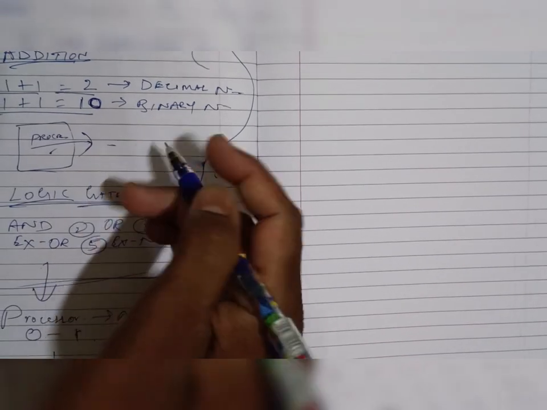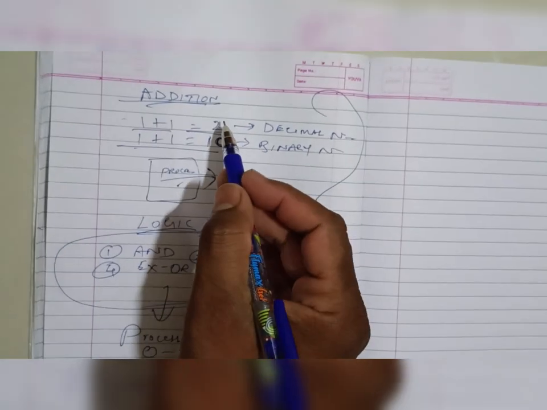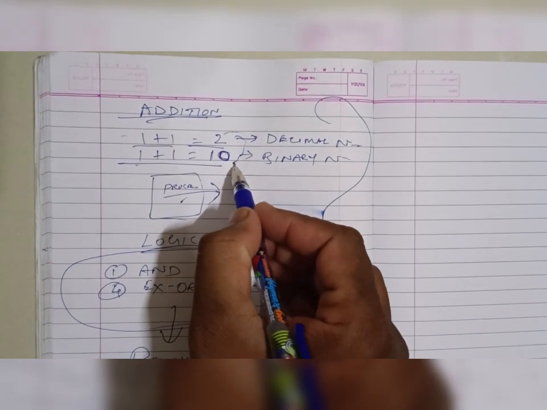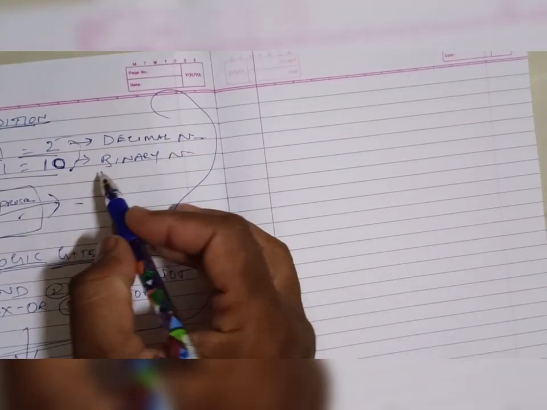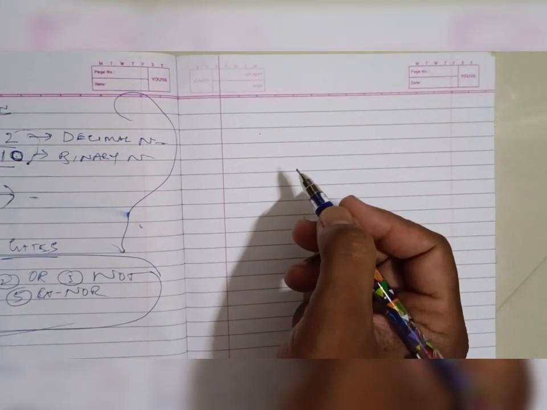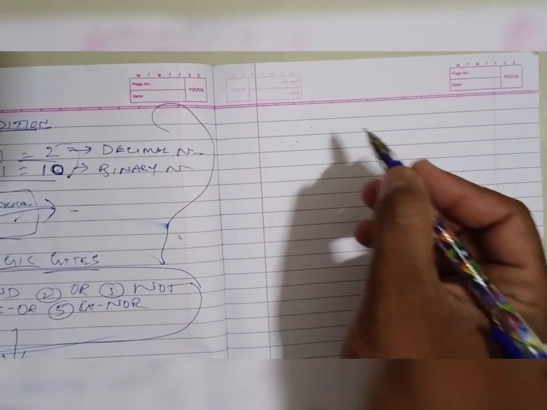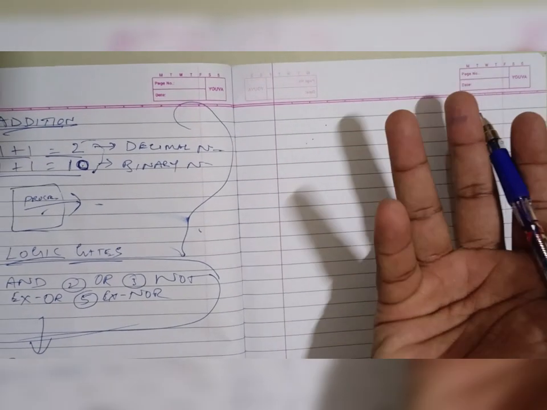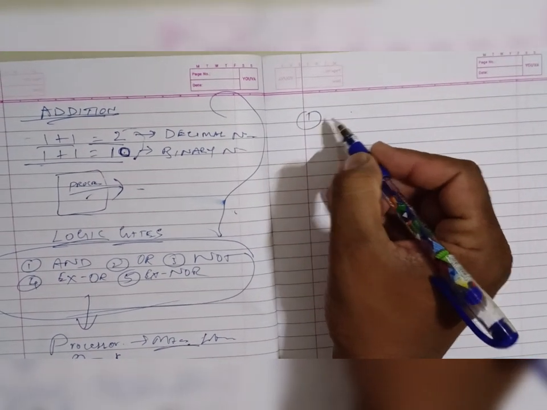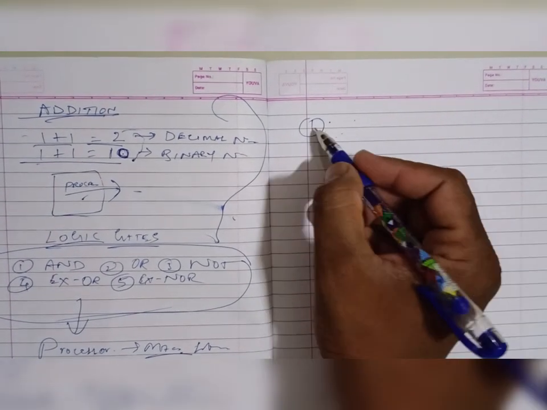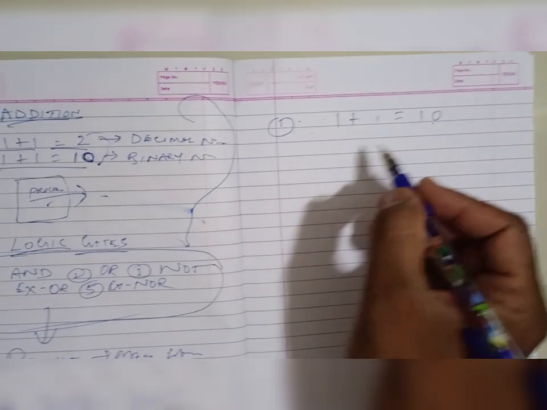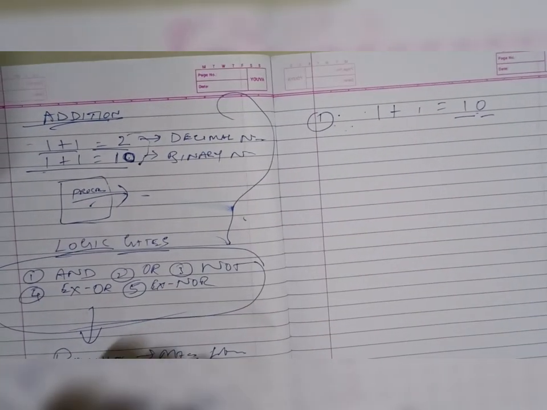Okay, see, first this decimal number will be converted to binary, meaning machine language. Then the processor will get this machine language through a register and then it will start working through the logic gates. Okay, see, in one logic gate, 1 plus 1 is equal to 10, meaning 2 outputs should come.